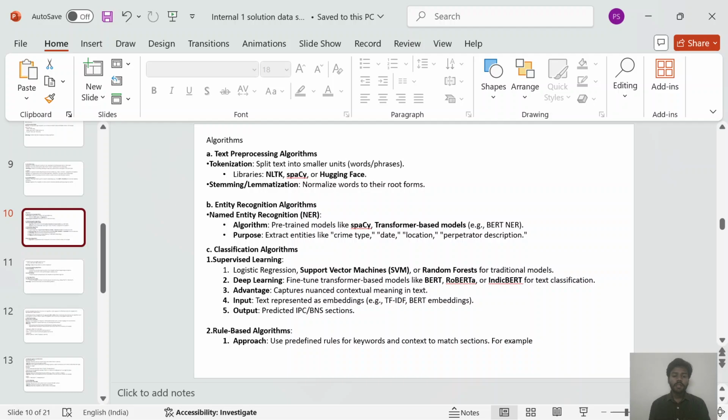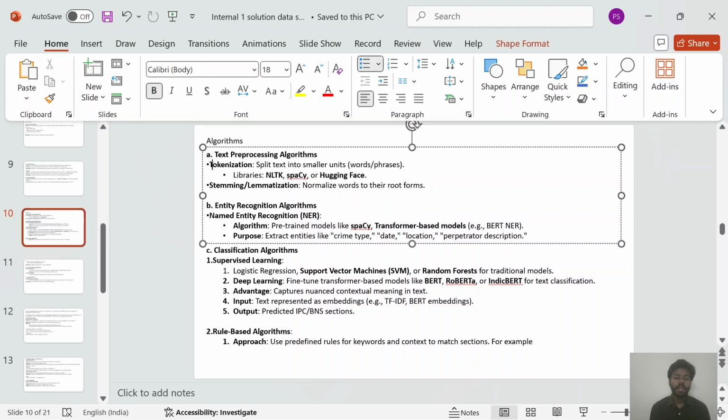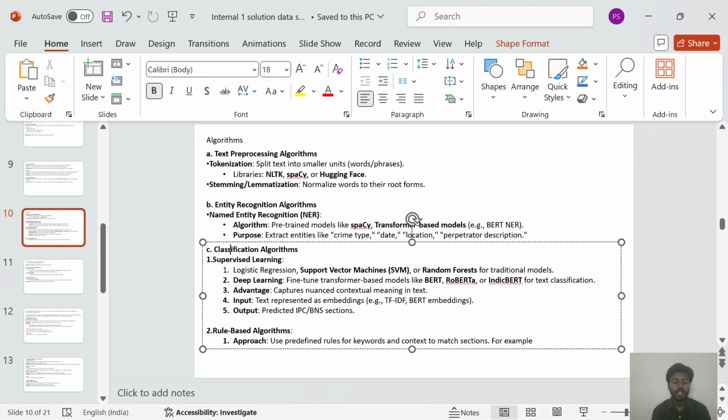So first is text preprocessing algorithm, in which first is tokenization, split text into smaller units, then stemming, normalize words to their root form, then entity recognition algorithm, in which first is named entity recognition. Then third algorithm is classification algorithm, in which first is supervised learning, as you can read, so you get idea about that.